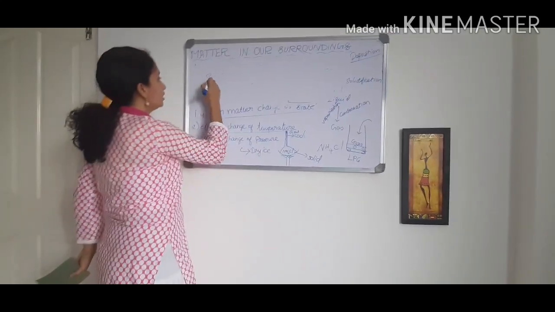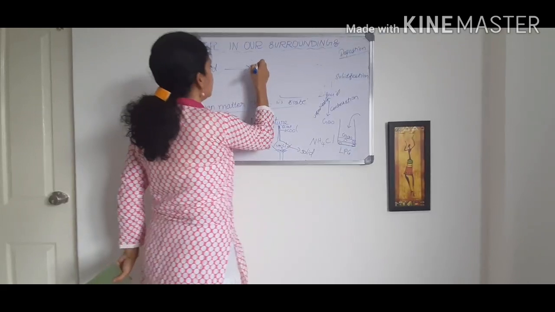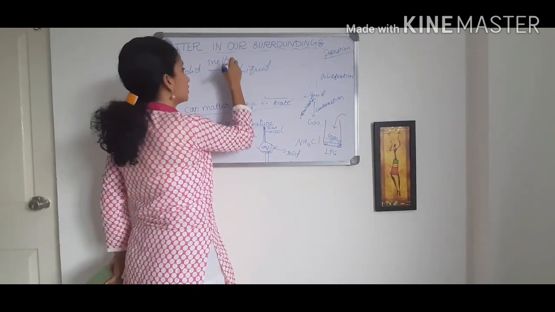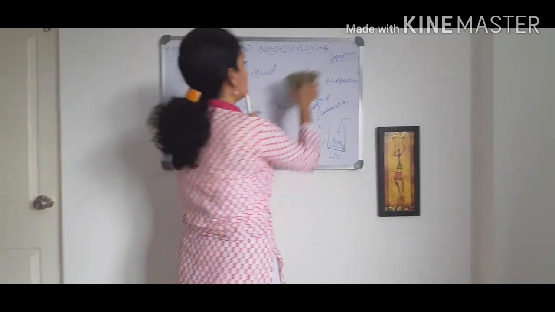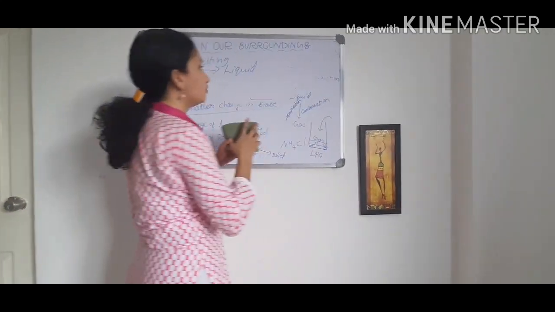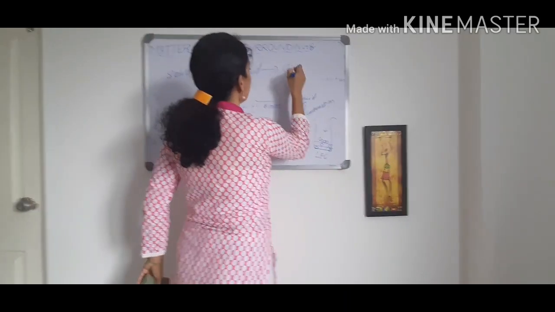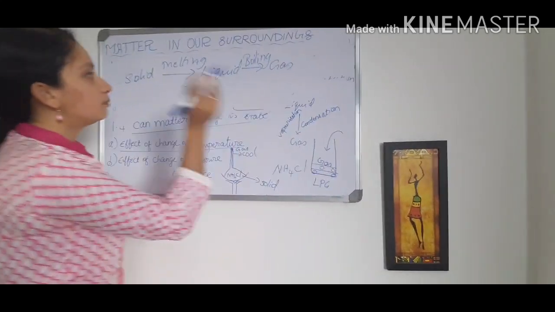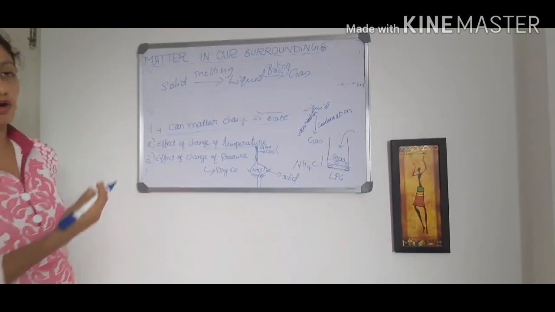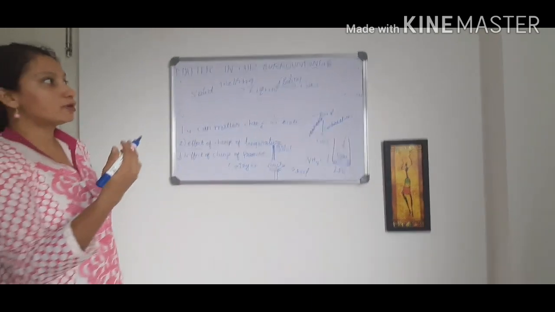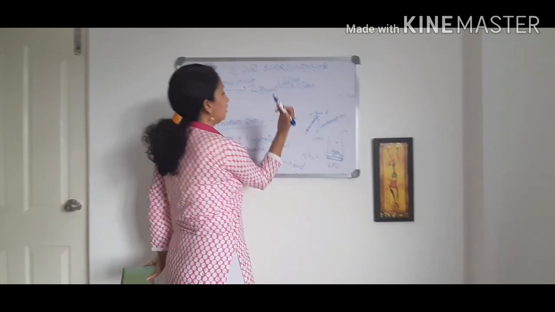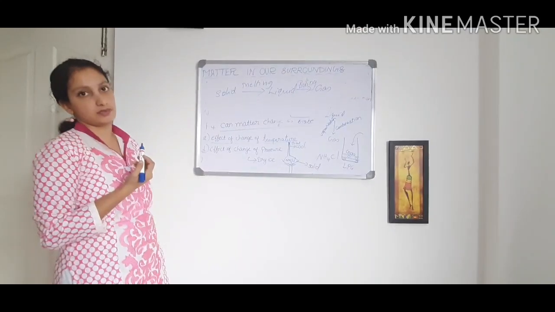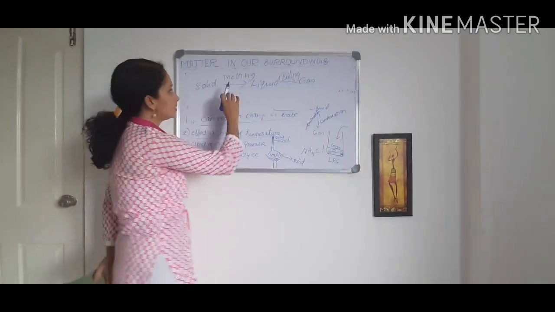I told you here the solid is changing to liquid form. This process is called melting. And this liquid is changing to the gas form. What is called for that process? This is called boiling. When we are boiling, the liquid is changing to gas form. Right? So this process happens by boiling and it is termed as evaporation process.